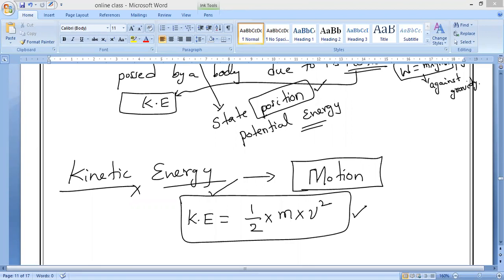Next, formula for kinetic energy. First point you write: the kinetic energy of a moving body is measured by the amount of work it can do before coming to rest.